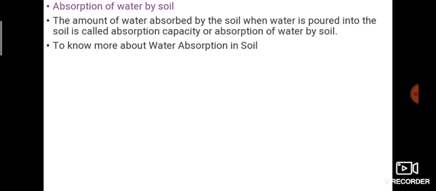So to know more about water absorption in soil, listen carefully. Every soil has water absorption capacity, which depends upon how porous it is. How porous means the size of particles. For example, big particles mean the absorption of water is low. Smaller particles mean the absorption of water is high.